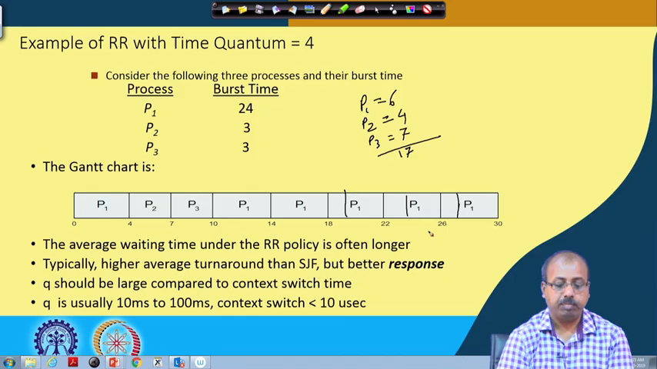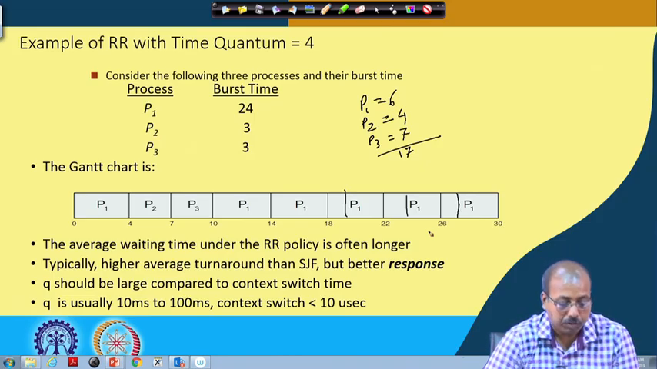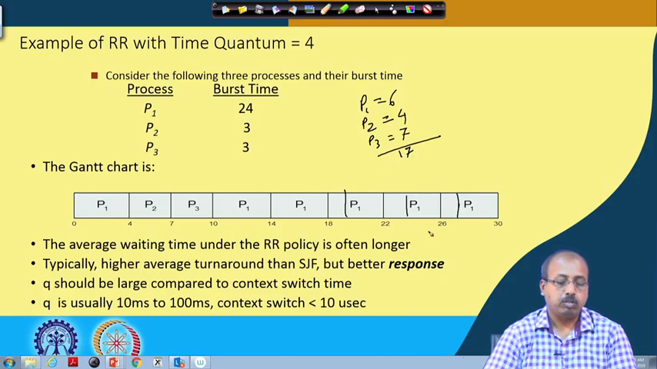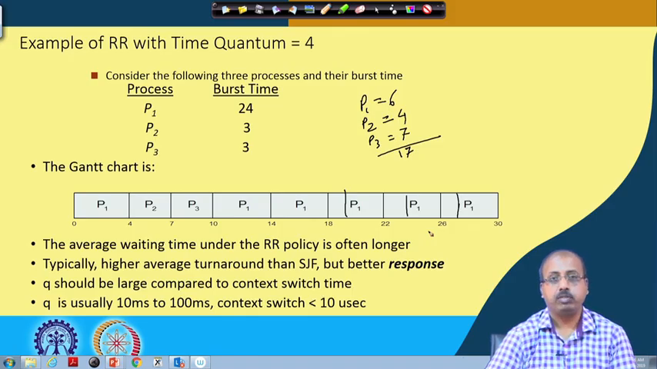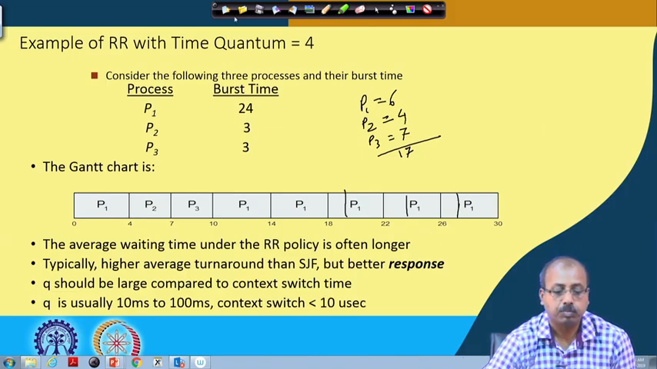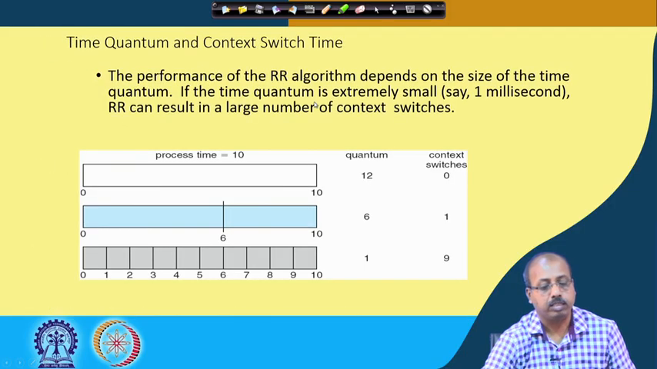Q is usually 10 millisecond to 100 millisecond, for context switching time less than 10 microsecond. This is the range of values that you can find in different systems. Of course, there is no hard and fast rule; it depends on the system that you have in your hand, so normally it is a tunable parameter. Round robin is good because it is for an interactive system, so it is catering to all the processes.